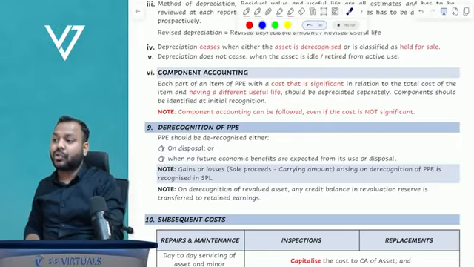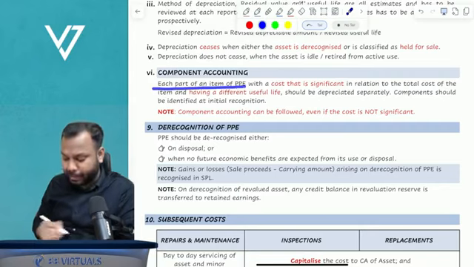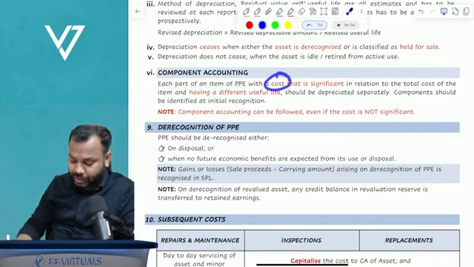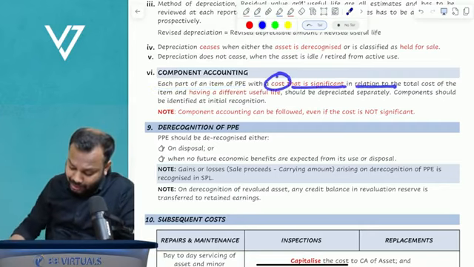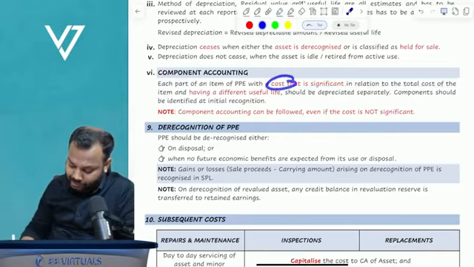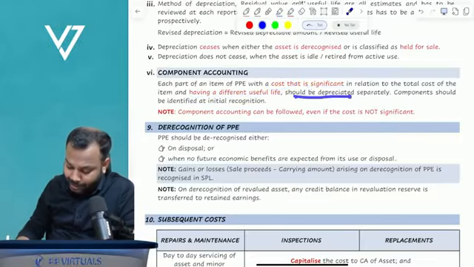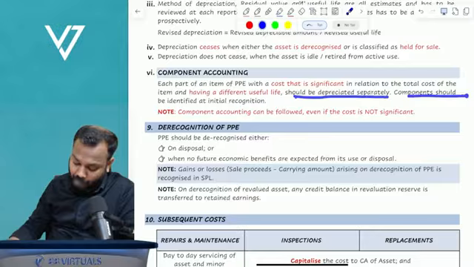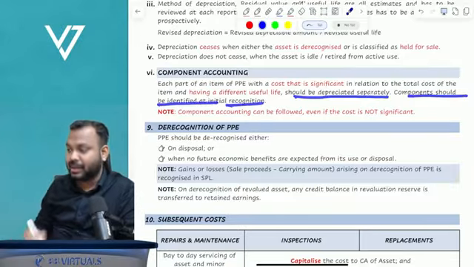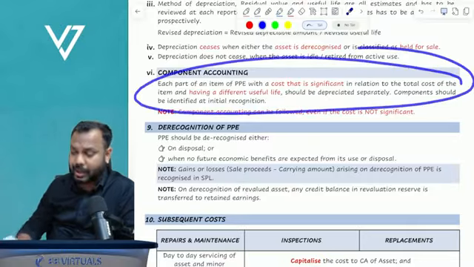This is called component accounting. Each part of an item of property, plant, equipment with a cost that is significant in relation to the total cost of the item and having a different useful life should be depreciated separately. Components should be identified at initial recognition.